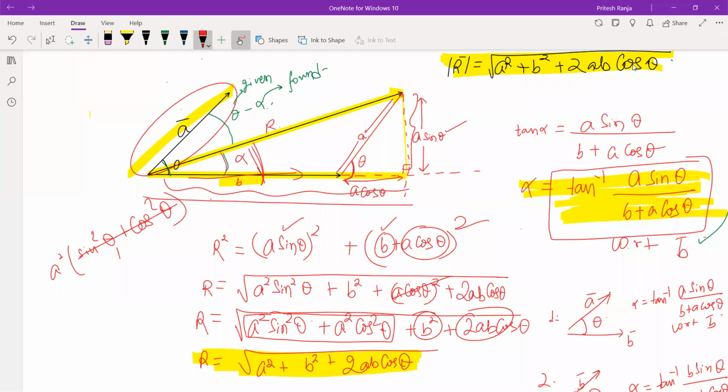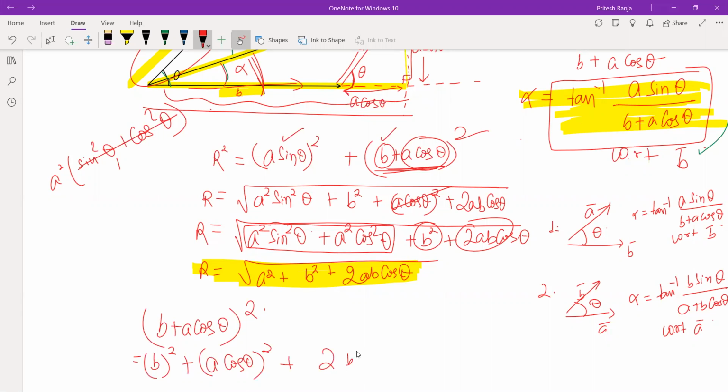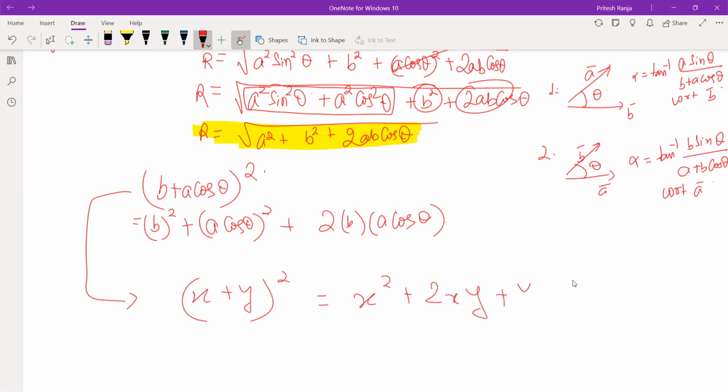And why should there be sin theta in 2ab cos theta? If you expand this, what will you get? b plus a cos theta, if you expand, how will we automatically get sin theta? You have here b square plus a cos theta whole square plus 2 into b into a cos theta. Here I have used x plus y whole square. I have used this expression. So how will sin theta come there?